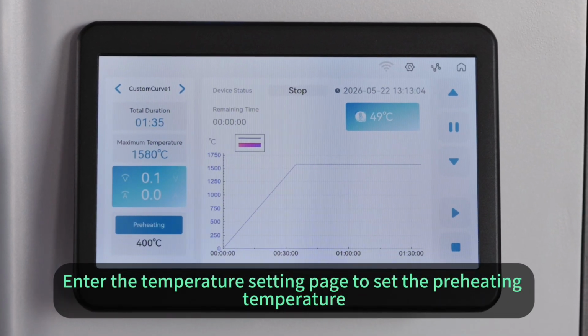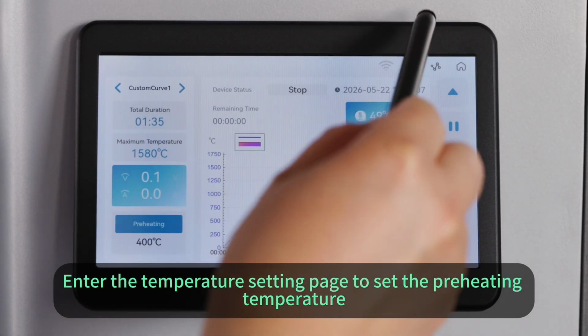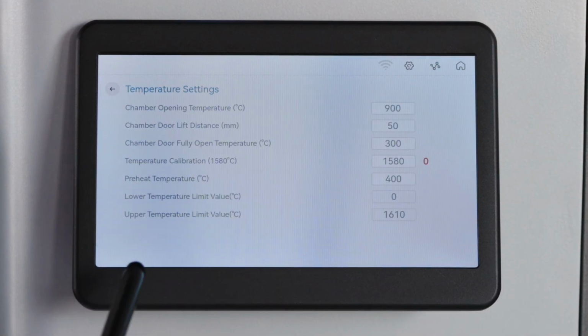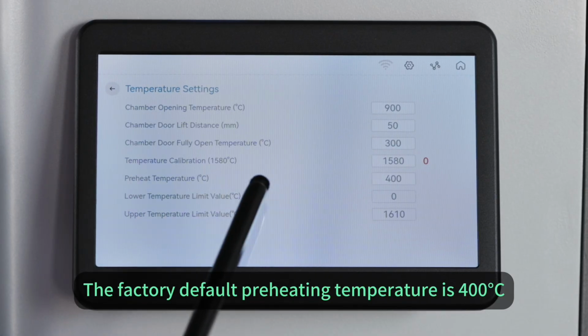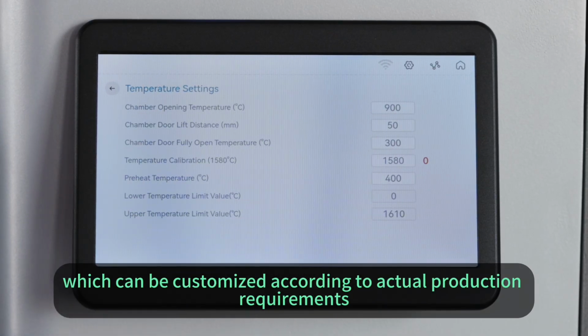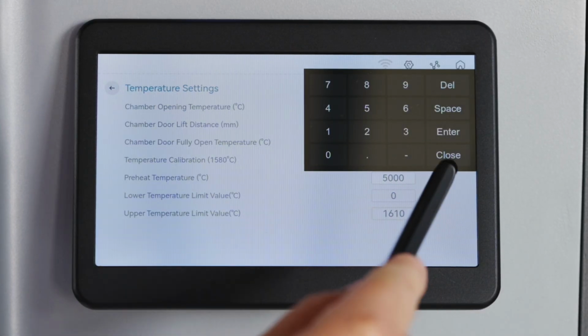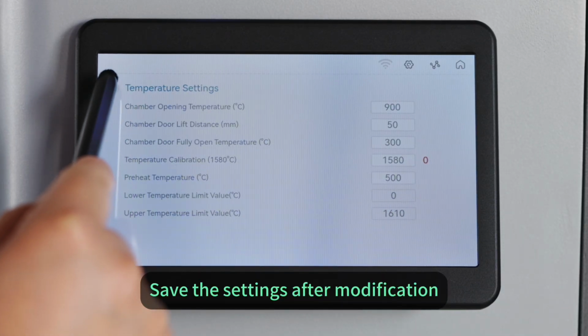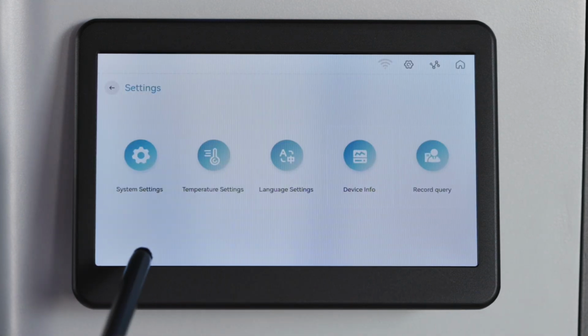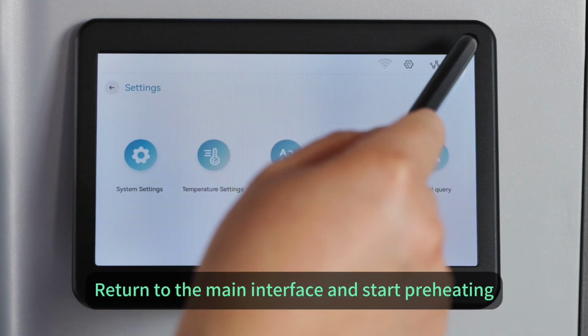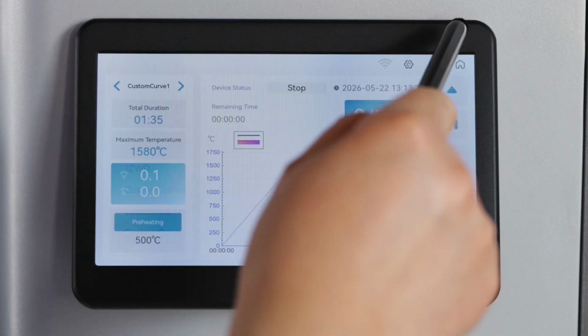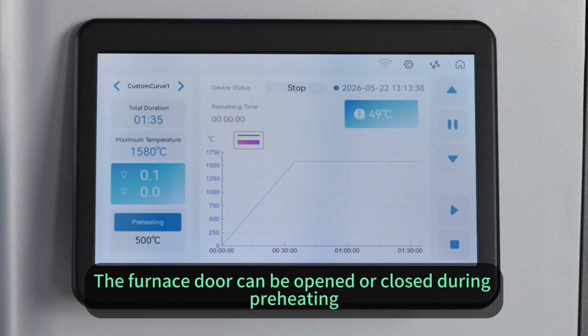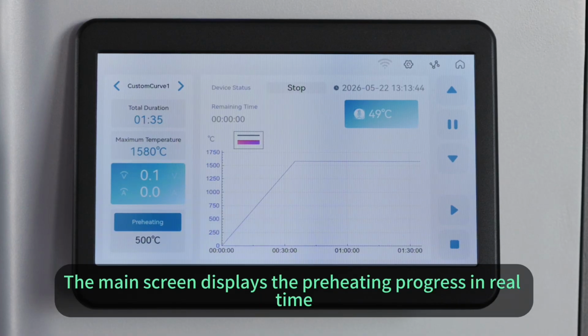Preheating. Enter the temperature setting page to set the preheating temperature. The factory default preheating temperature is 400 Celsius degrees, which can be customized according to actual production requirements. Save the setting after modification. Return to the main interface and start preheating. The furnace door can be opened or closed during preheating. The main screen displays the preheating process in real time.